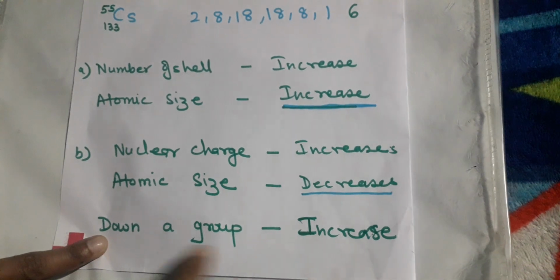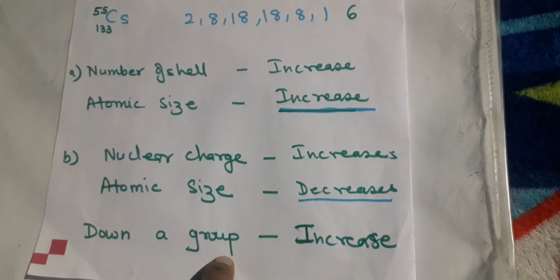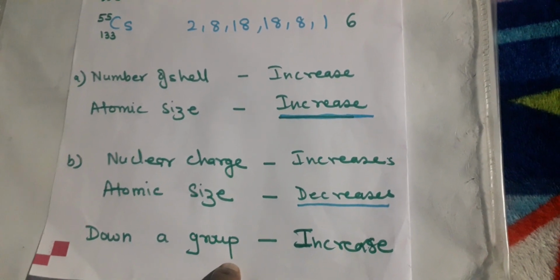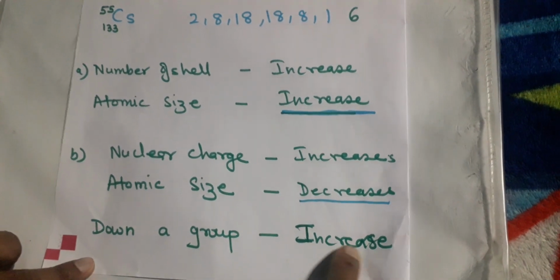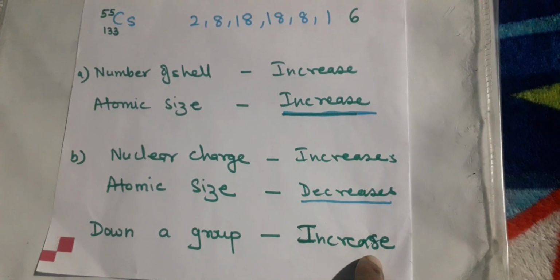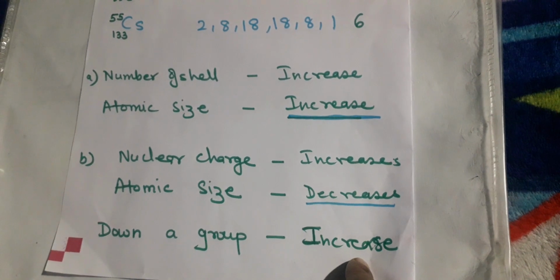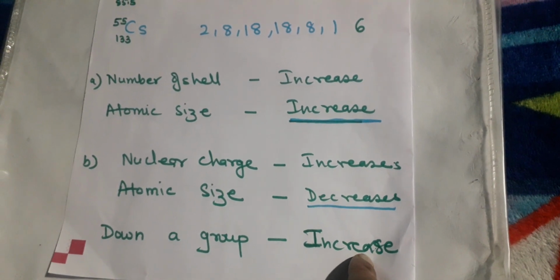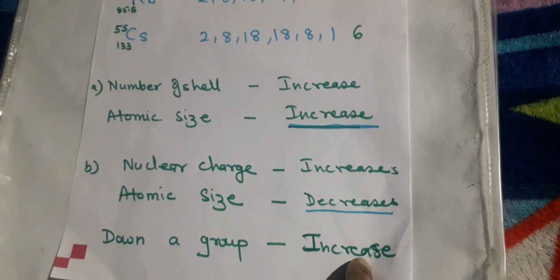In terms of group, you always read the group from top to bottom. So when you move down in a group, you will see that the atomic size increases. This way you can explain both, and you have to understand how atomic size varies in groups as well as in periods.